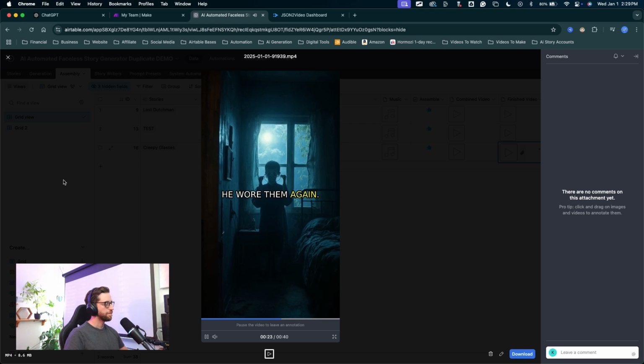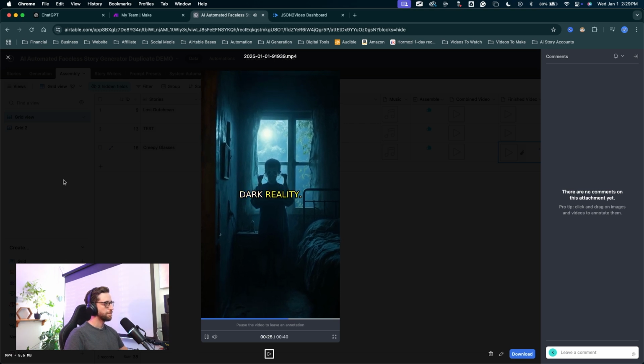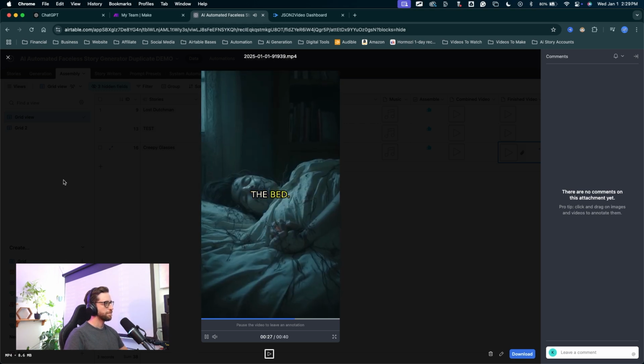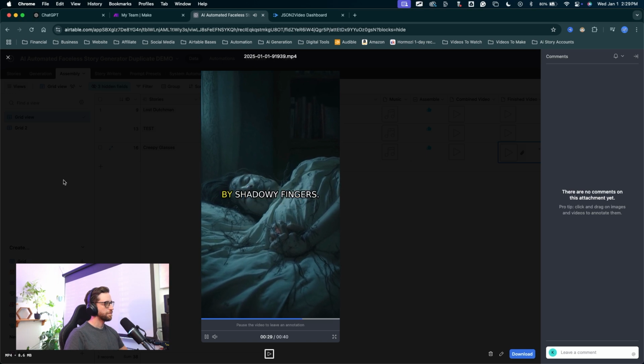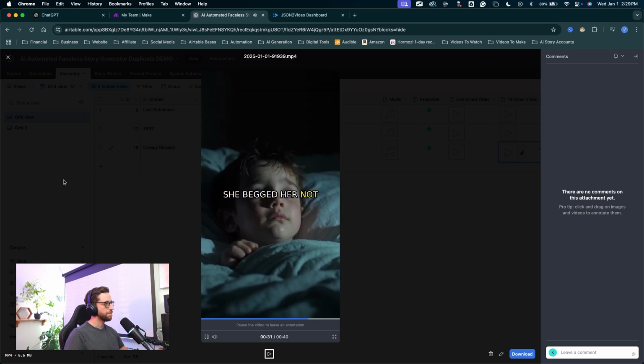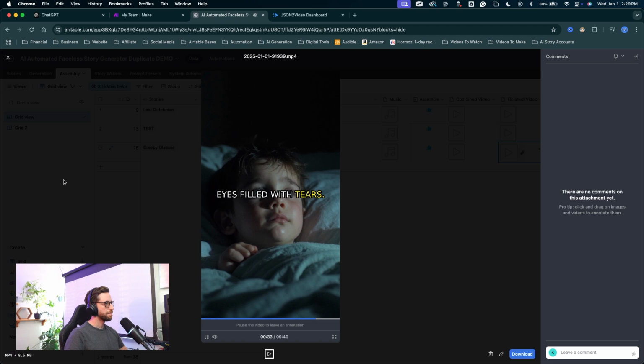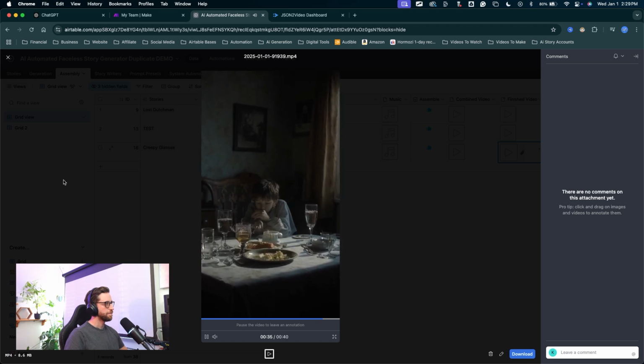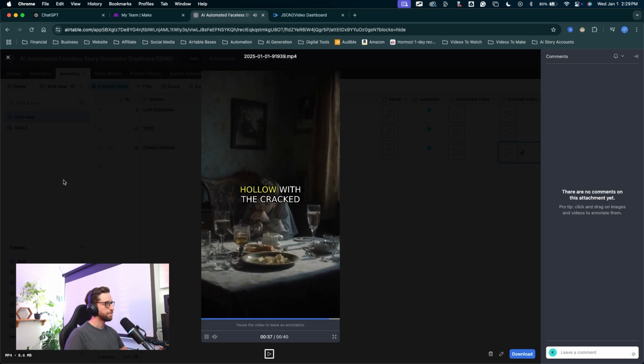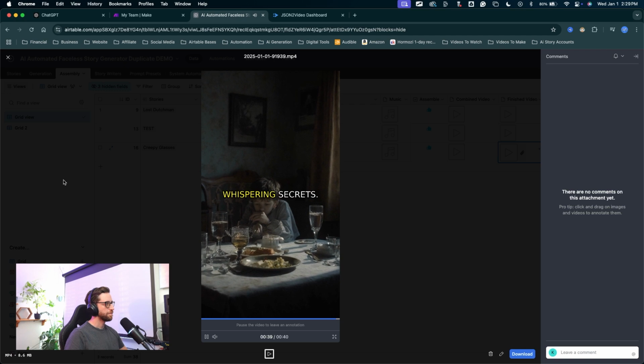That night he wore them again. The bedroom revealed a dark reality. His mother lay on the bed. Her reflection was trapped by shadowy fingers. He begged her not to sleep, eyes filled with tears. Next morning she was missing. His father's comfort felt hollow with the cracked lenses, whispering secrets.